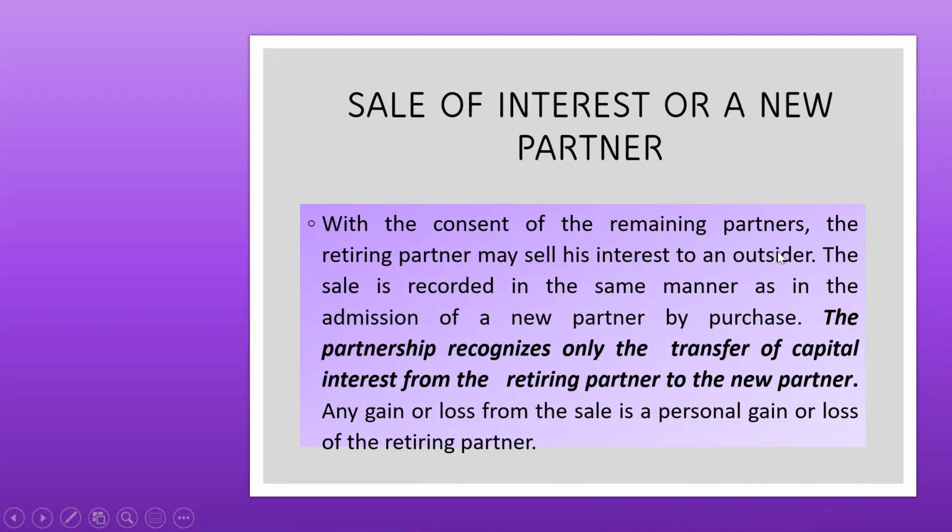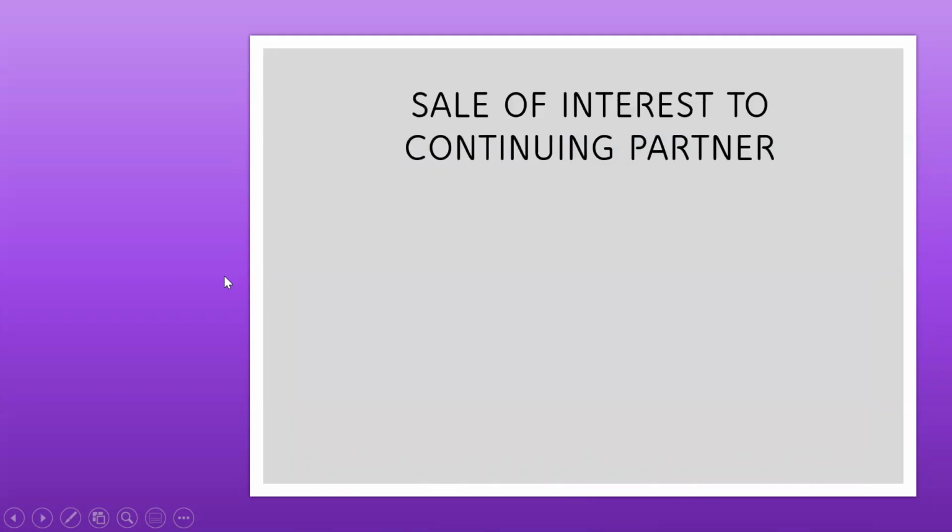You cannot admit a new partner without the consent of all, no? The sale of interest is recorded in the same manner as the admission of a new partner by purchase. The partnership recognizes only the transfer of capital interest from the retiring partner to the new partner. So any gain or loss, again, is either a personal gain or loss of the retiring partner.